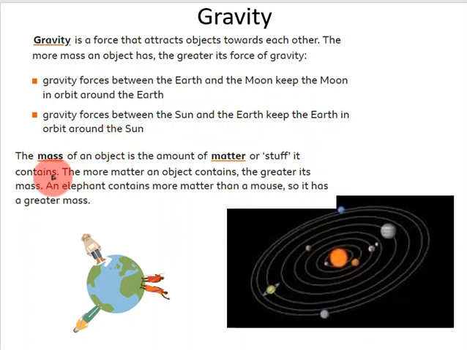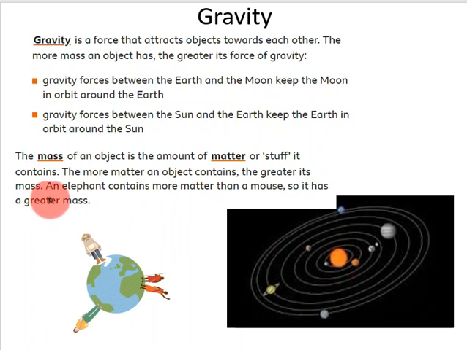So gravity is directly linked. The amount of gravity an object can exert on its surroundings is related to its mass. The mass of an object is the amount of matter or stuff it contains. The biggest amount of mass in our solar system is in our sun. It's a massive object, contains huge amounts of matter. The more matter an object contains, the greater its mass, and the greater its mass, the greater its force of gravity.